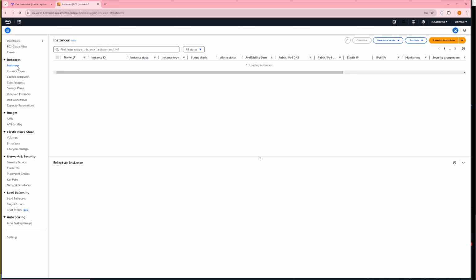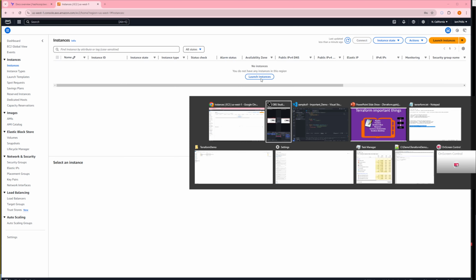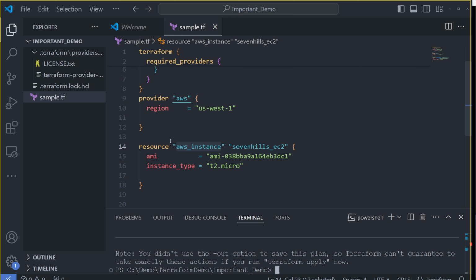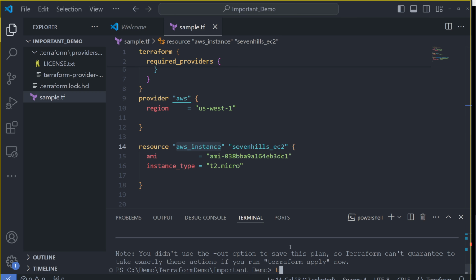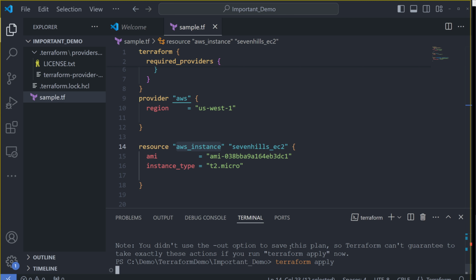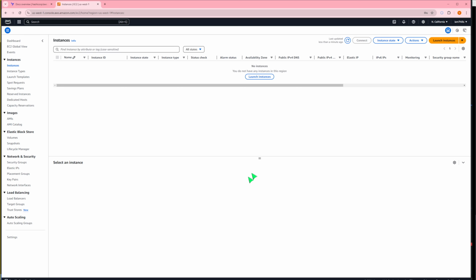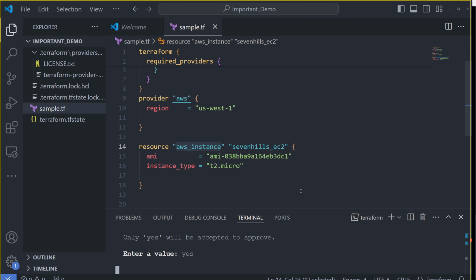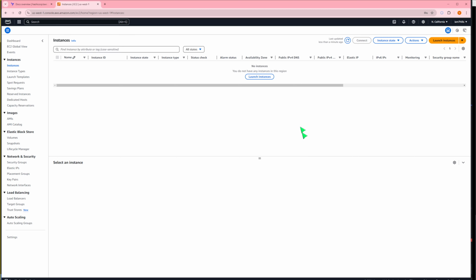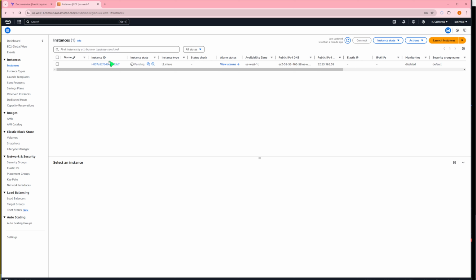If you look under instances, it will be empty. That means until init or plan, whatever code you develop is not going to update anything in the cloud provider. When I do terraform apply, that is the time it will go and create your AWS instance under your cloud provider. Okay, so I need to give yes. Going back to my browser, we do a refresh, and you'll see something is getting created.